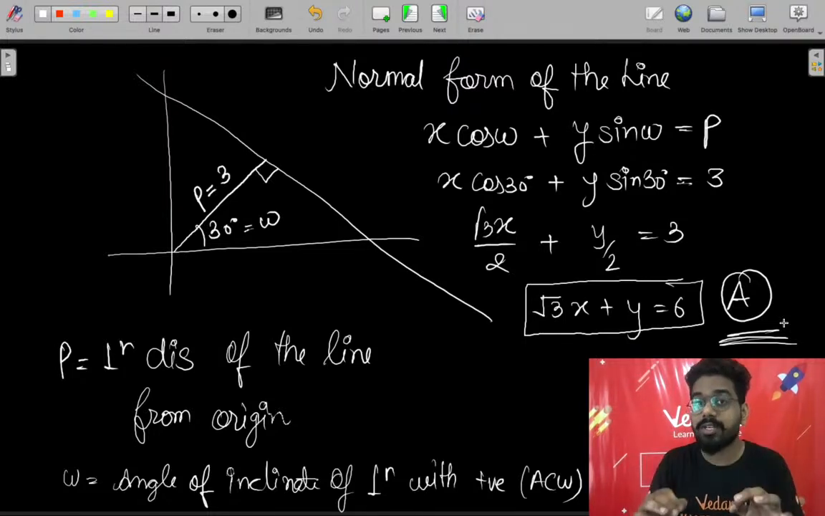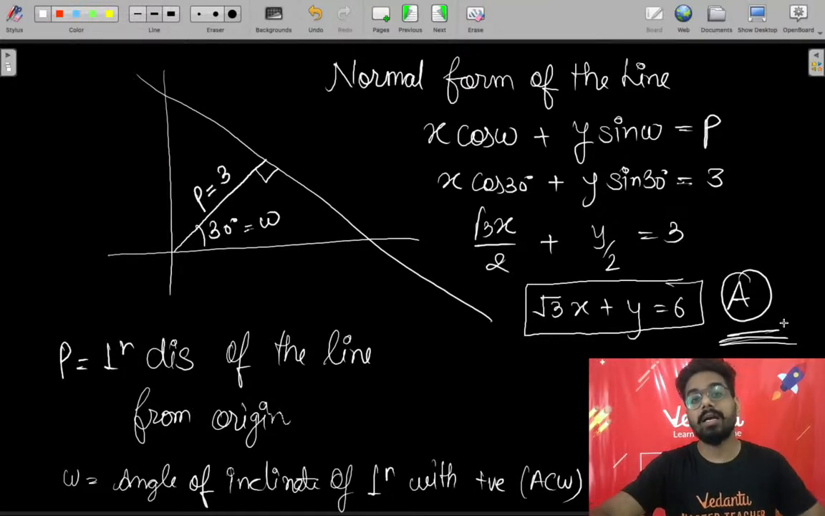And not just in this chapter. When you read calculus in your 11th and 12th, you will face trigonometry. I would say more than 50-60% of the calculus syllabus involves trigonometry.